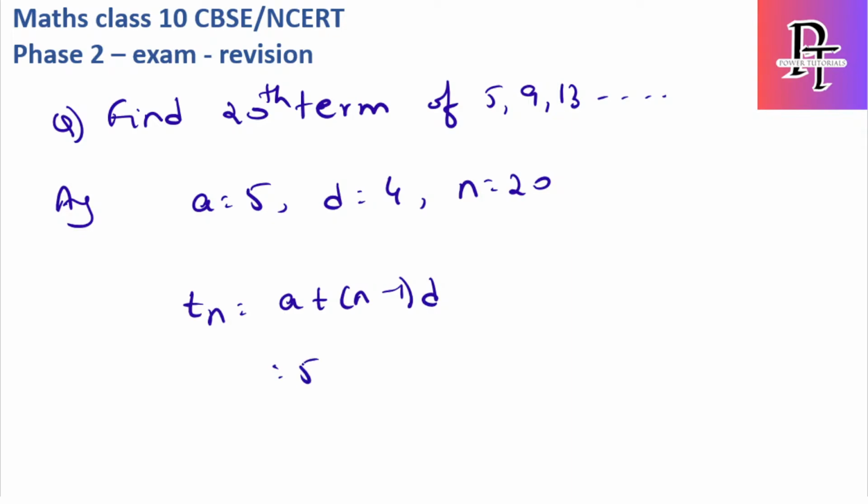The a value is 5, n value is 20, 20 minus 1, and the d value is 4. So this becomes 5 plus 19 into 4. 19 fours are 76. So 76 plus 5 is the 20th term, which is 81, the final answer.